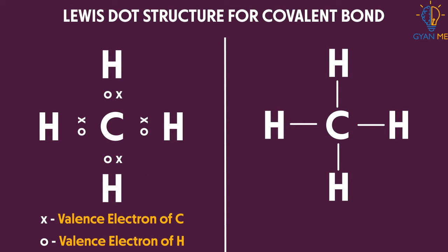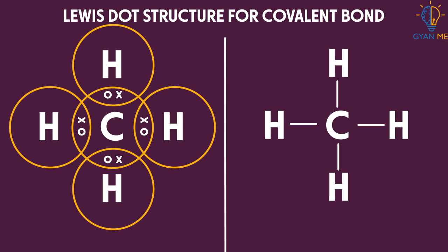Here, the valence electrons of atoms are represented as points or crosses around the atomic symbol of that element. Something like this. Now, to show bond formation between these hydrogen atoms and carbon atoms in methane molecule, we draw circles like this.